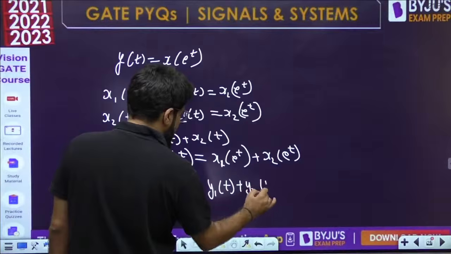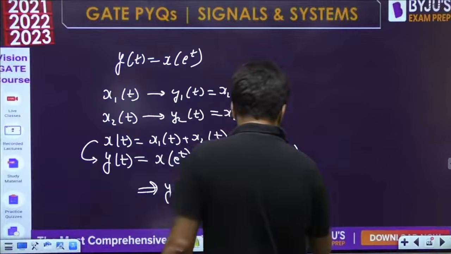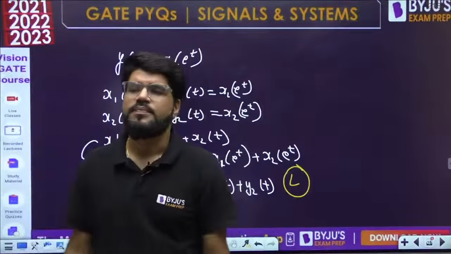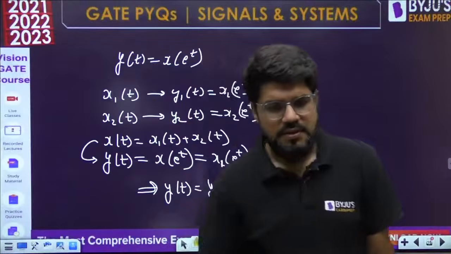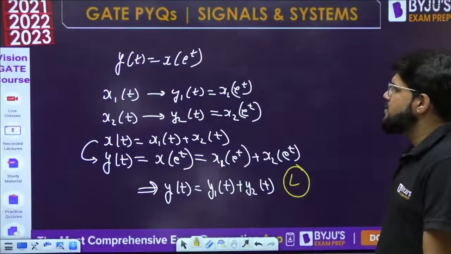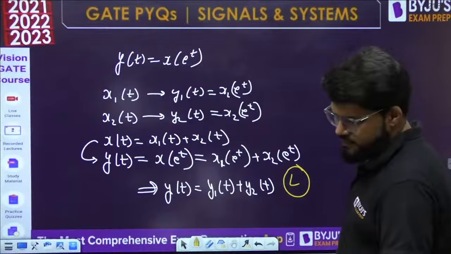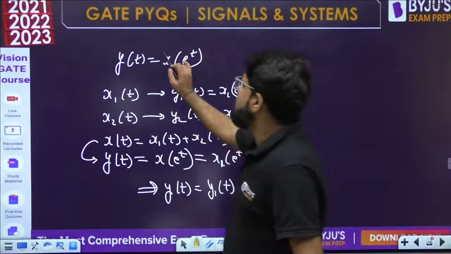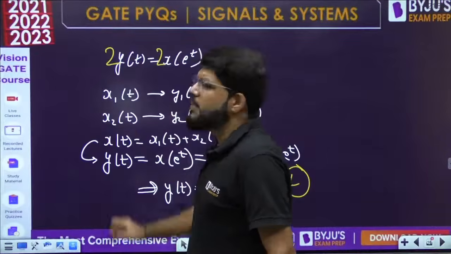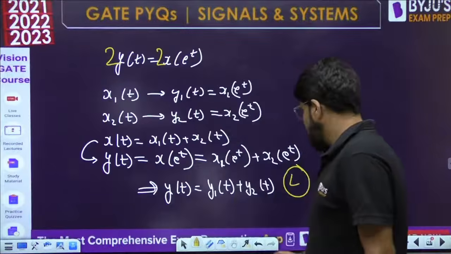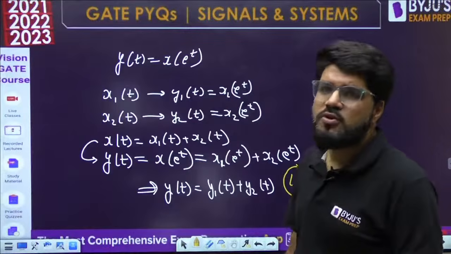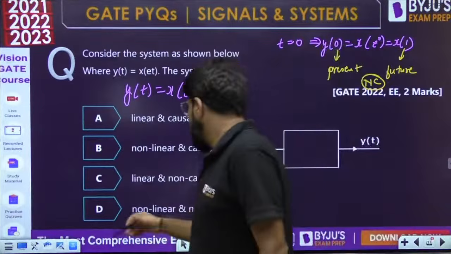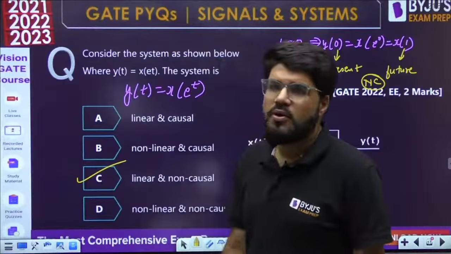It follows additivity. Similarly, it will follow scaling also. If it follows additivity, it will follow scaling too. It is the linear case. Clear? Very simple. If you multiply by 2 here, the output will also be multiplied by 2. Very logical. If the input is 2x, output will also be 2y. So it is linear but non-causal. Option number C.